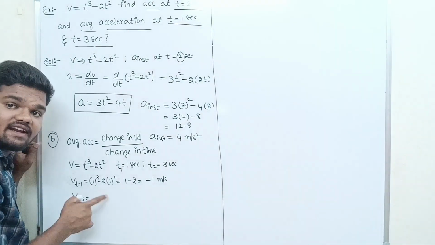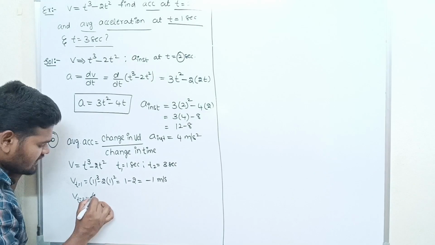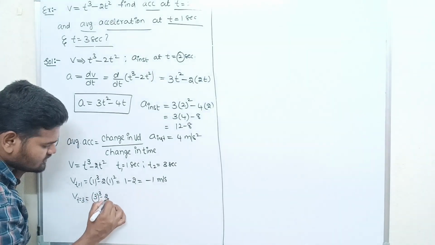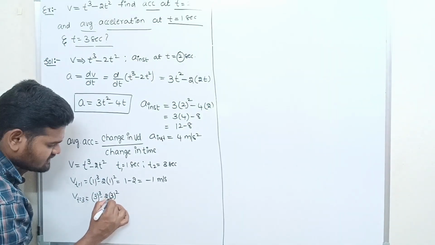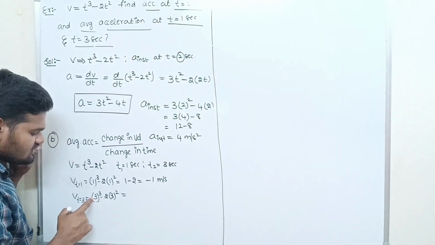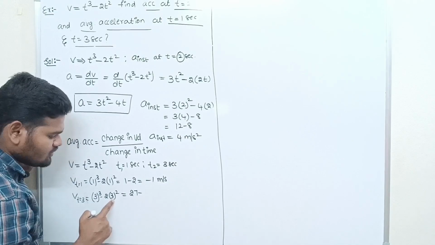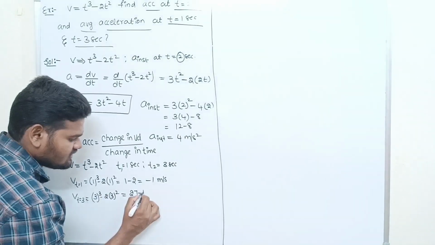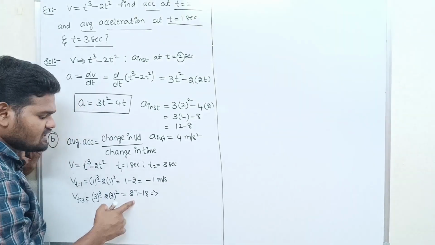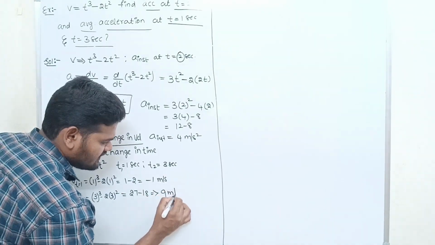Just substitute 3 in place of t. So we get 3 cubed minus 2 times 3 squared, which is 27 minus 2 times 9, that is 18. So 27 minus 18, you will get 9 meters per second.